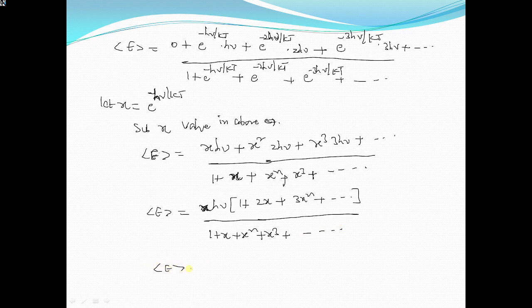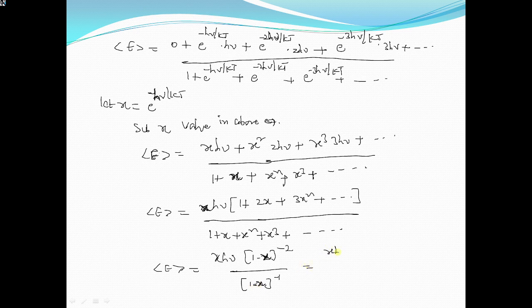So the average energy is given as x h nu into (1 minus x) whole power minus 2, divided by (1 minus x) whole power minus 1. See here, the numerator term is the expansion of (1 minus x) whole power minus 2, and the denominator term is the expansion of (1 minus x) whole power minus 1.